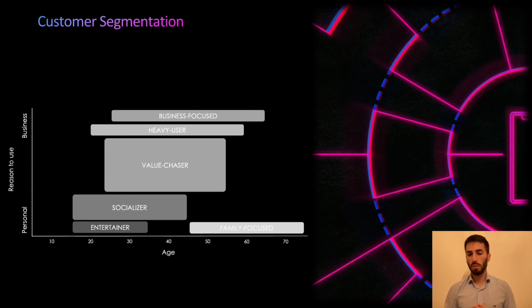The entertainer and the family focused as being the more personal ones, spread through the ages. The entertainer younger sector, the family older sector. The socializer, that is more personal but can be a little bit more near the business one. The value chaser, that has a wide variety of ages and also a wide variety of reasons to use the product. And the heavy user and the business focus, that are more related to business but can also have different ages in the sector.